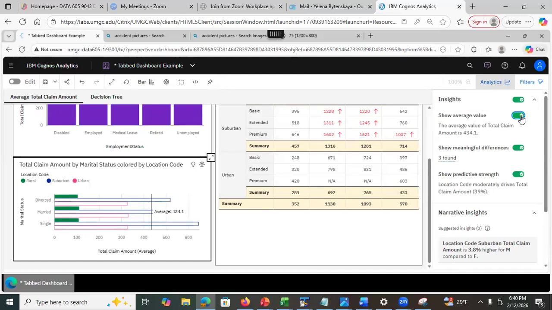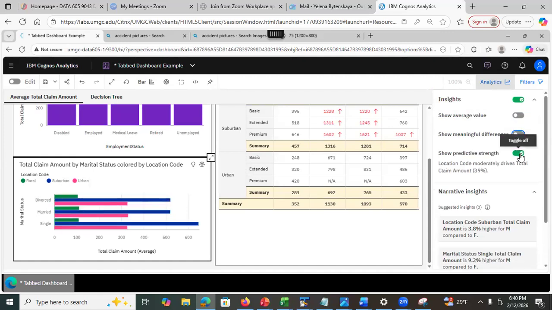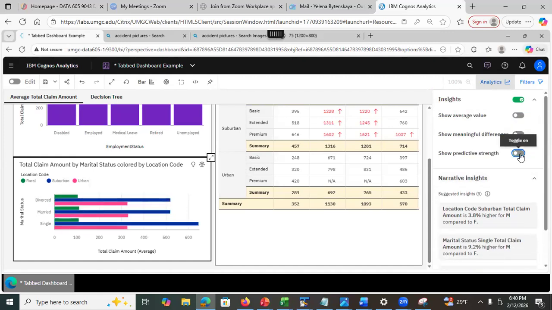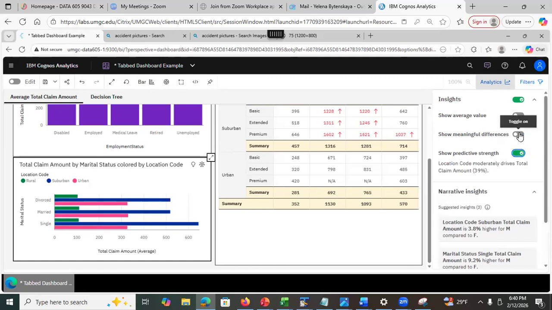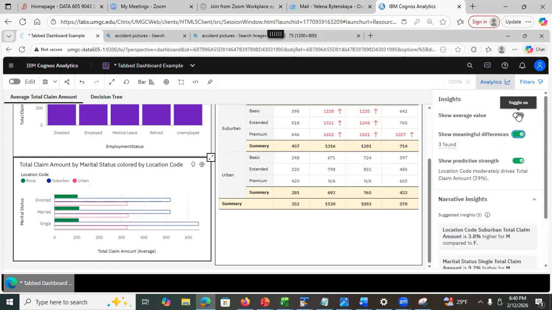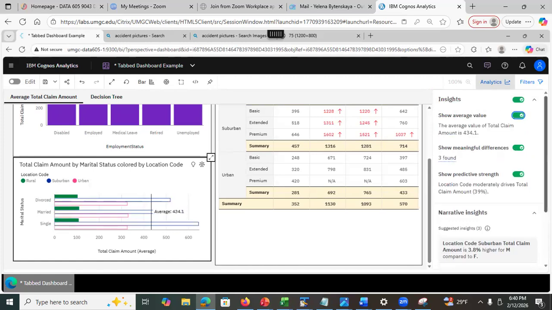You can turn certain insights on and off. See? So I think what happens is that if you select the toggle for average value, it shows the average, but the colors are gone. Because I was trying to get a visualization where I can have an average and at the same time I wanted to have colors. But it's gonna be gone.